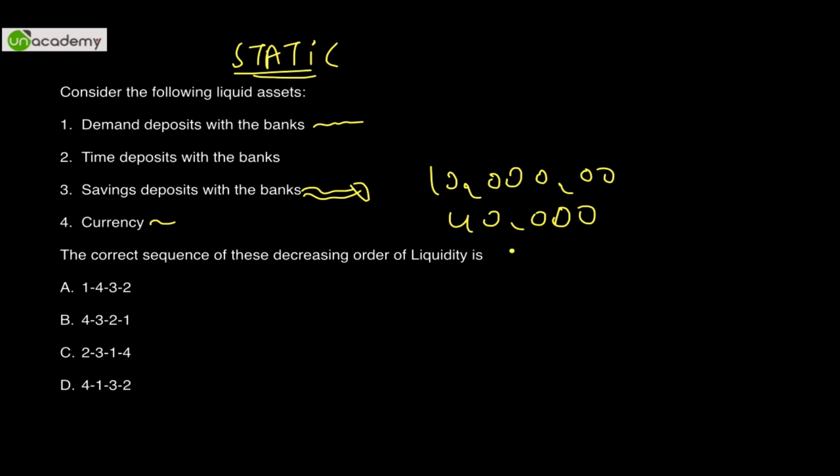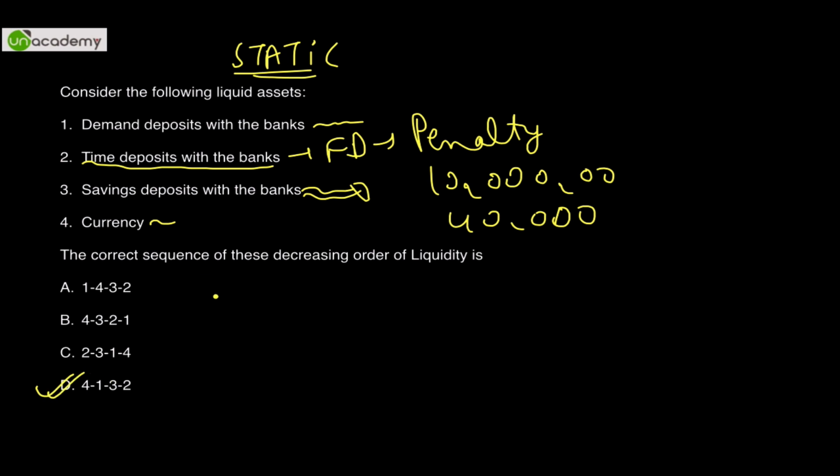So it is liquid to a certain extent, but not entirely liquid. And time deposits are like fixed deposits, which, if you break them, you'll have some penalty, and even then it will take 2 to 3 days to take out the money. So the liquidity order is 4, 1, 3, 2. So the answer in this case is this.